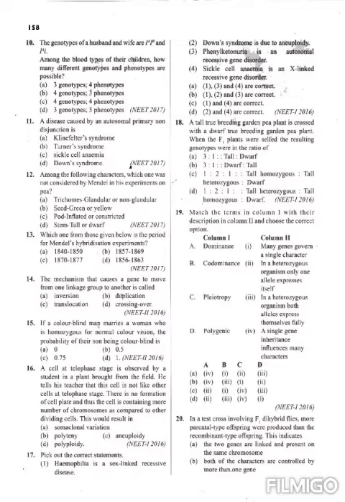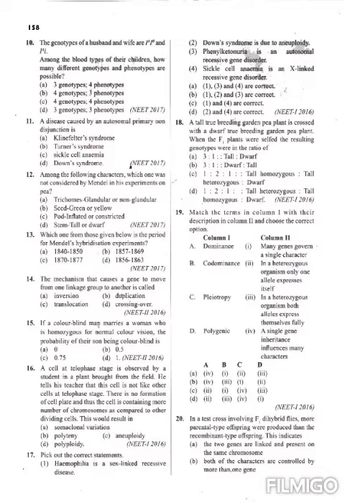Next question: in a test cross involving F1 hybrid flies, more parental type offsprings were produced than the recombinant type. This indicates the two genes are linked and present on the same chromosome. So here the option is clear.